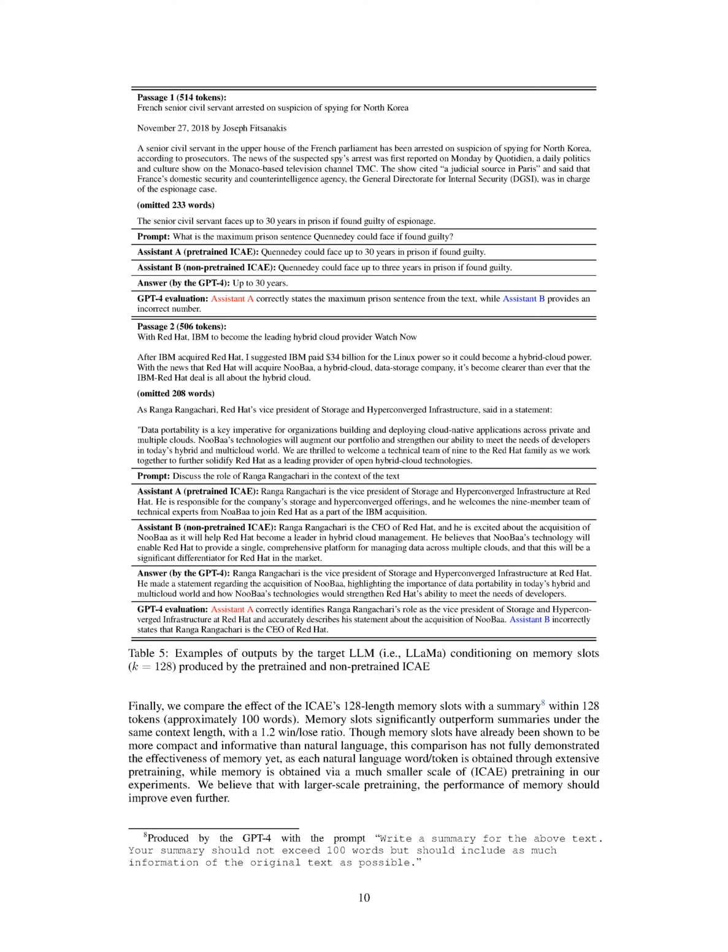The performance of the ICAE's memory slots with lengths of 64 and 256 were also evaluated, with the 256 length memory slots performing closer to original contexts. The impact of memory length on results was further analyzed, showing that a higher compression ratio made it more difficult to guarantee compression quality. The pre-trained ICAE showed significantly better performance than the non-pre-trained counterpart, demonstrating the importance of pre-training for context compression. Memory slots were found to outperform summaries in terms of compactness and informativeness, but further improvements are expected with larger scale pre-training.